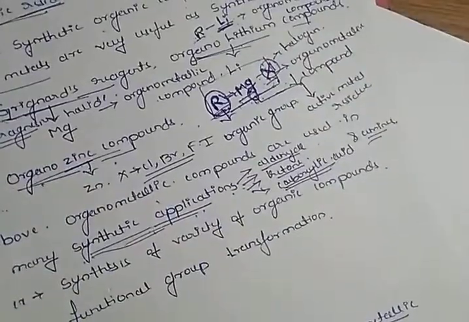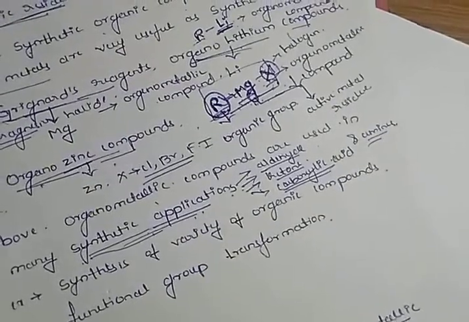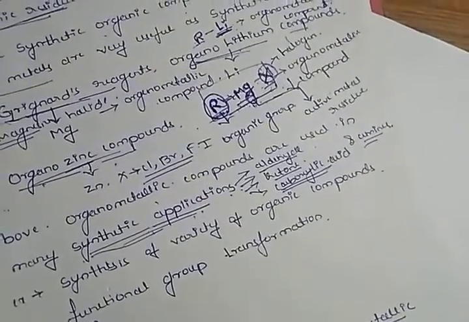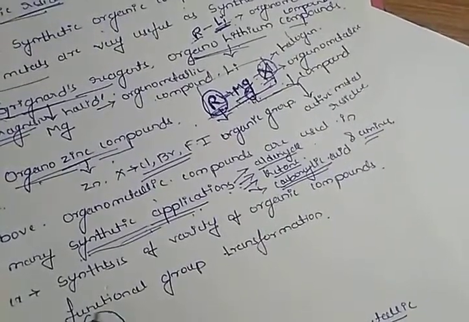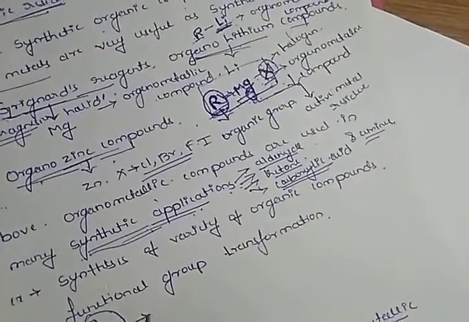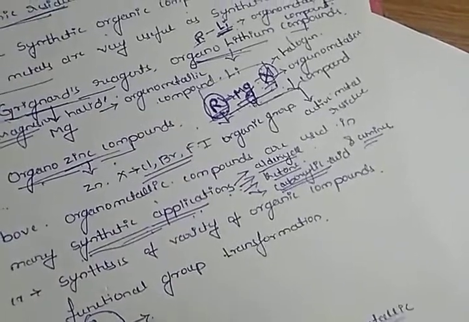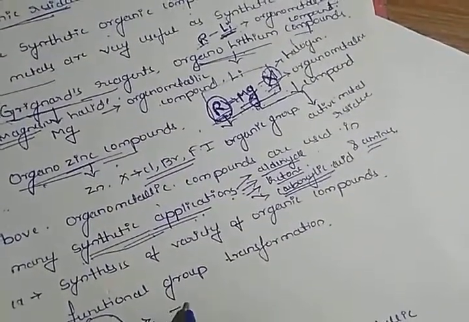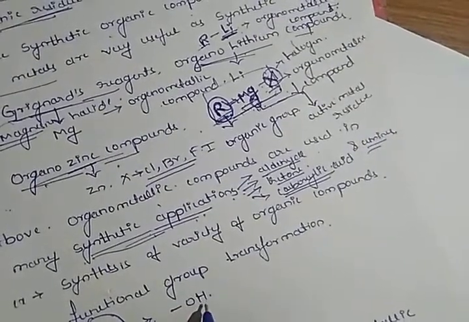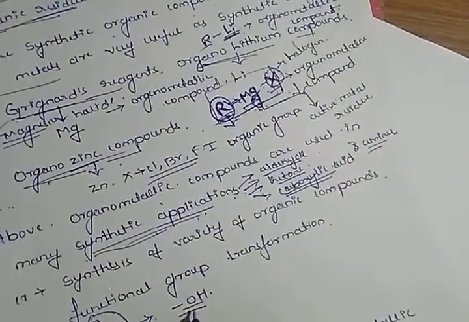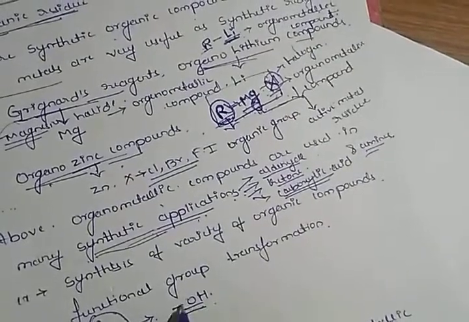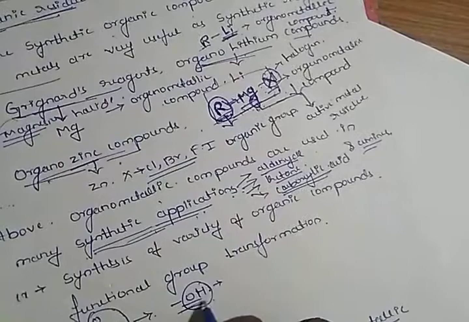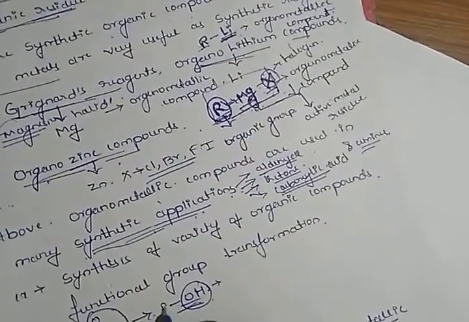For example, what is an aldehyde, and what is the functional group there? C double bond H is one of the functional groups in the aldehyde group. This aldehyde group is converted into the alcoholic group. Alcohol has OH as its functional group.